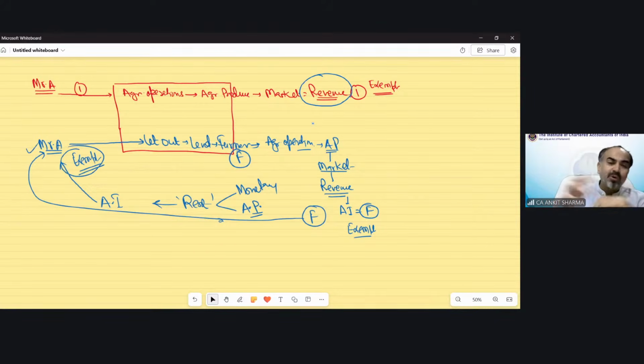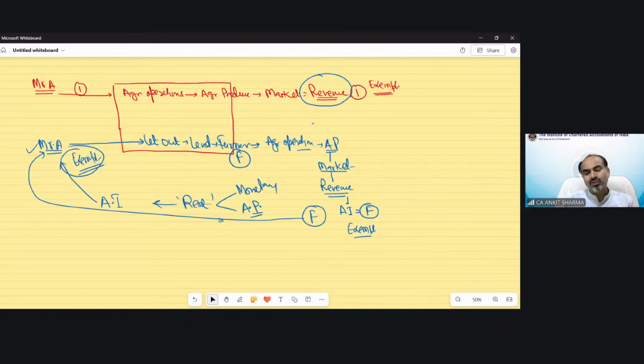Suppose Mr. A lets out the property for other than agricultural purpose. In that case, the rent would be taxable. Suppose the farmer is not using it for agricultural purpose, you gave it for agricultural purpose but he uses it for other purposes and pays rent to you, still that rent will not form your agricultural income.